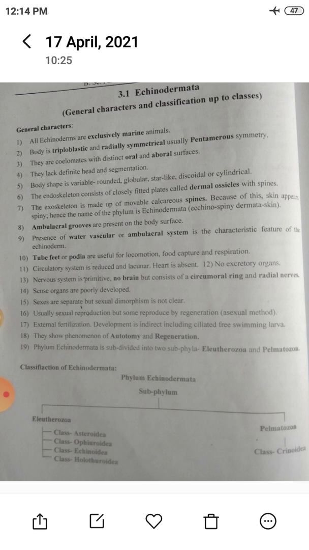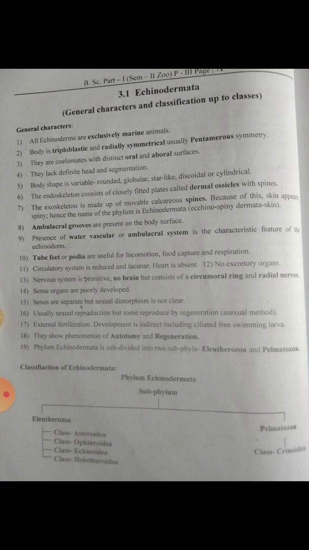Endoskeleton is the internal portion, and exoskeleton is the outer portion. So endoskeleton consists of closely fitted plates called dermal ossicles. Dermal ossicles means small bones, small bones in which spines are present.